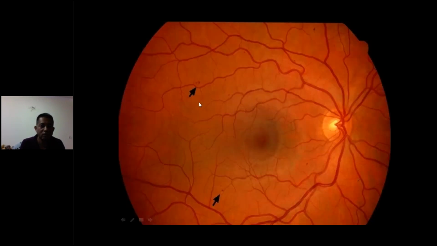So let's see, you can see an early stage diabetic patient with small dots, and these are actually aneurysms. This can also be hemorrhages. So if you see a red dot in the posterior pole, it could be either a hemorrhage or an aneurysm.